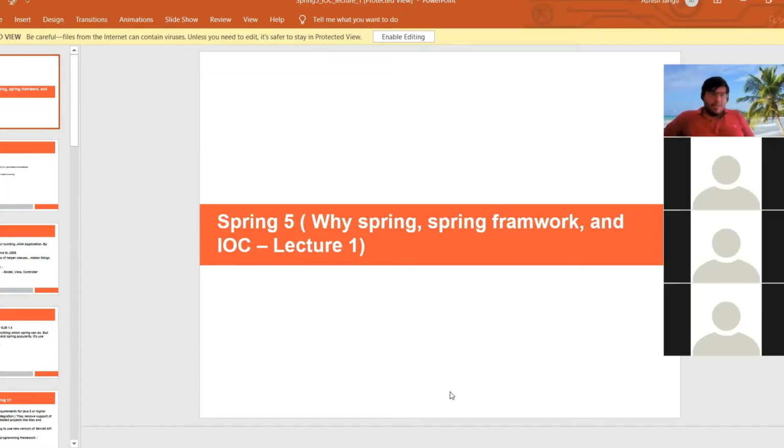So I will be covering Spring, Spring Boot, and then React.js. There are mainly three things I am covering. In Spring, we will start with why we use Spring, and then we will go with IOC, inversion of control, then Spring dependency injection, then Spring security, then we will see what Spring AOP is, then we will go through Spring REST, and then after learning all these things, we will go to Spring Boot.